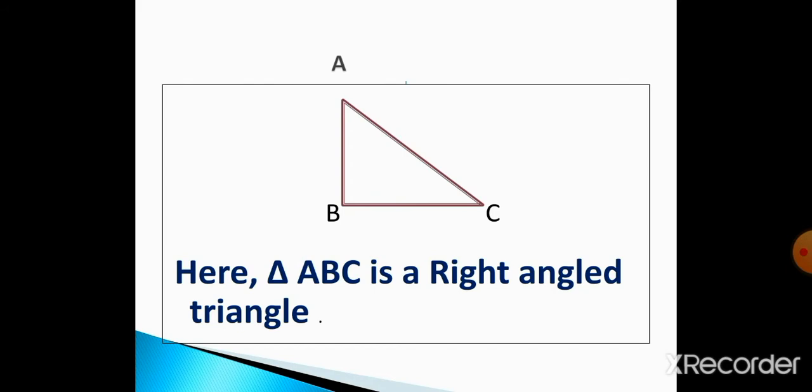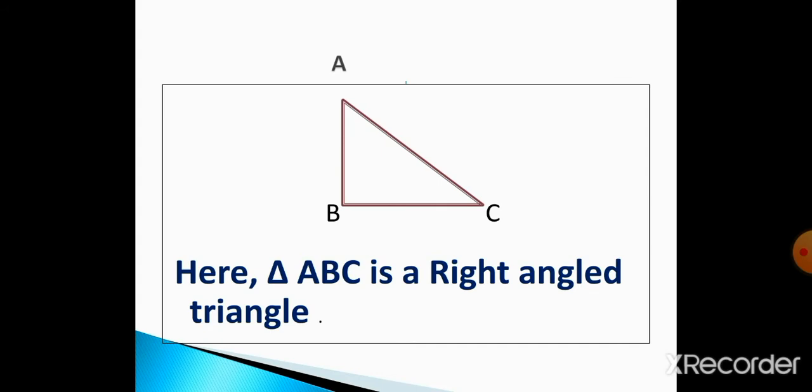Look here, triangle ABC is a right angled triangle. How many right angles are there in a right angle triangle? There is one right angle, and the other two angles are acute angles. So always remember, in a right angle triangle, only one angle should be the right angle.